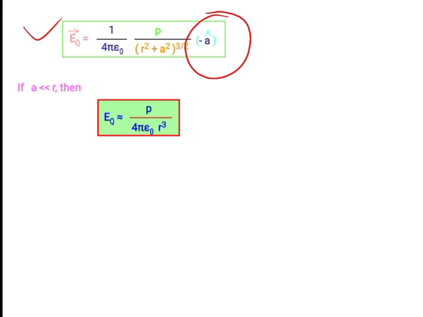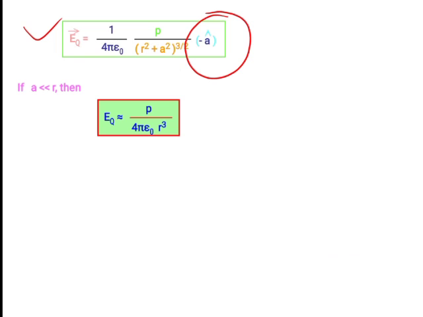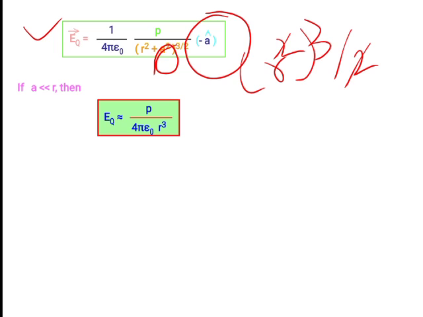Why this R cube? Because if we neglect this A square value, what remains is R square raised to 3 by 2, and the 2 cancels. In the denominator, P stays as it is, 4 pi epsilon naught stays as it is, and instead of this value we substitute only R cube.